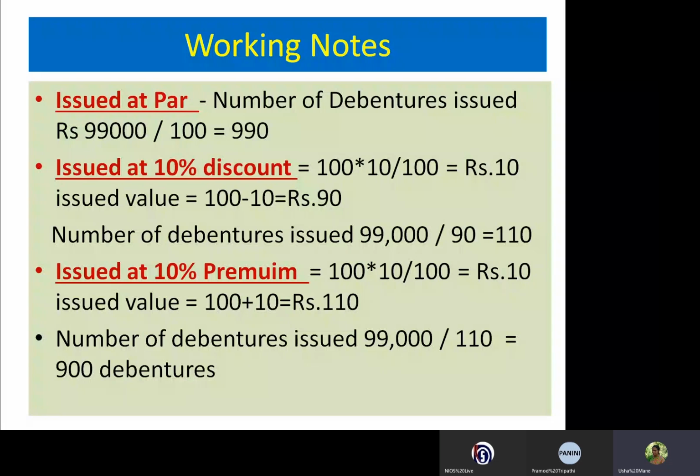And in case of premium, the company issued 900 debentures to the vendor for the same value, 99,000 rupees. So here we can see the difference. In case of discount, the company should issue more debentures. In case of issue at a premium, the company should issue fewer debentures to the vendor.